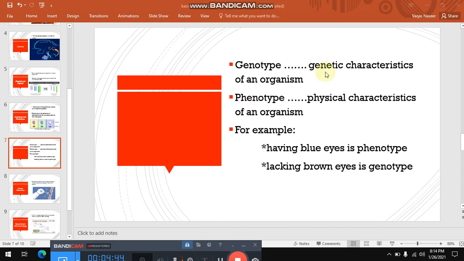Genotype is the genetic characteristic of an organism, while phenotype is the physical characteristic of the organism. The simplest definition: when a human possesses blue eyes, the appearance of those blue eyes is the phenotype. When it is lacking brown eyes, it means it is lacking that particular type of gene, and that is its genotype.